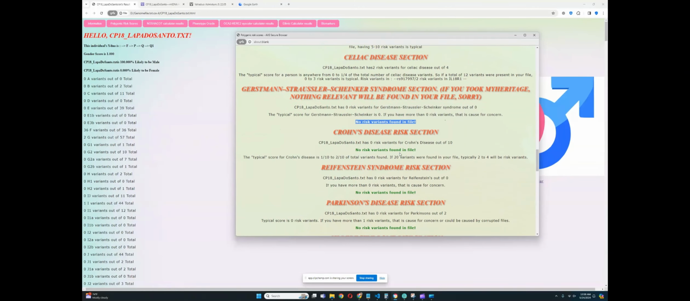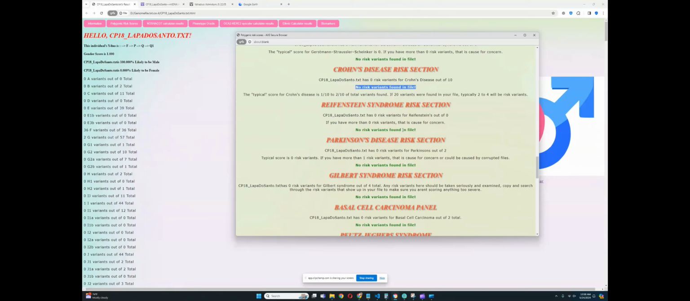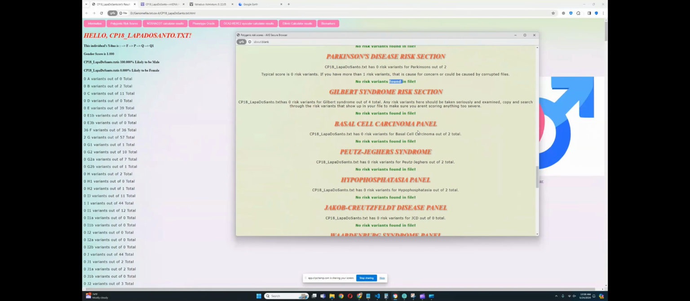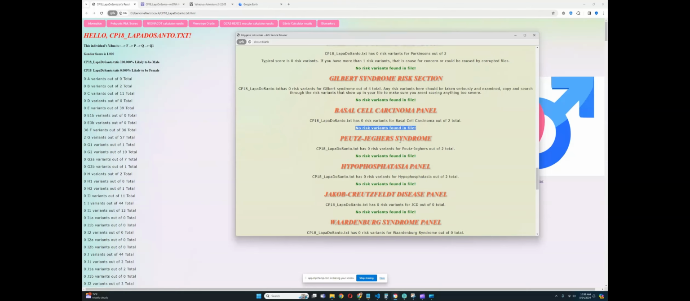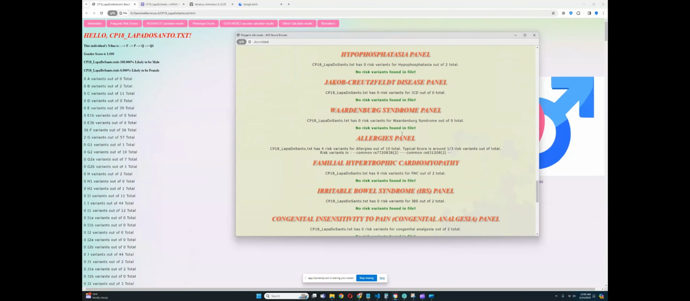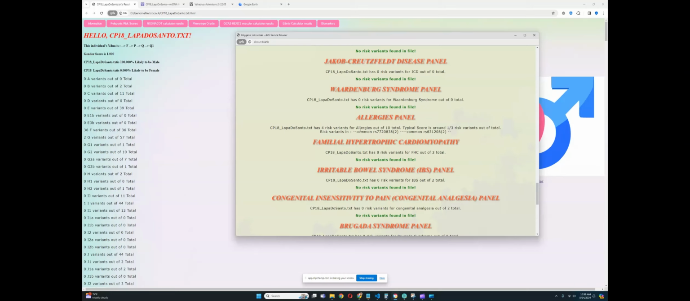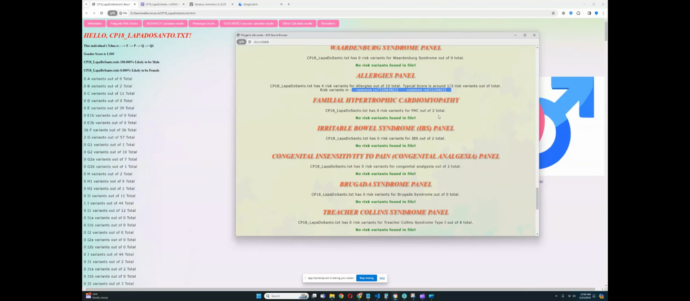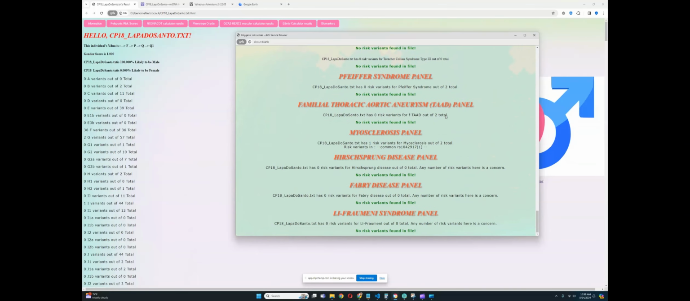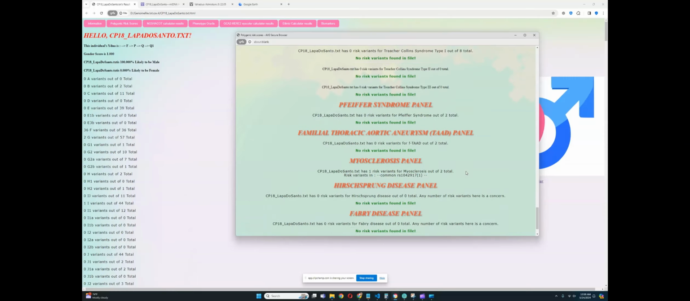For Crohn's disease, no risk variance. For Parkinson's, no risk variance. For Gilbert syndrome, no risk variance. For basal cell carcinoma, no risk variance. Looks like no risk variance for anything except for allergies, where he's got common risk variance, 4 out of 10, which is pretty typical. And no risk variance for anything else, which is really, really good, except for myosclerosis, where he's got common risk variance right here. So it's quite healthy.